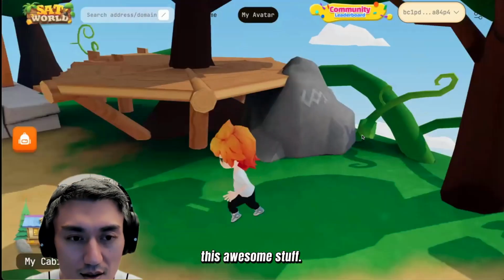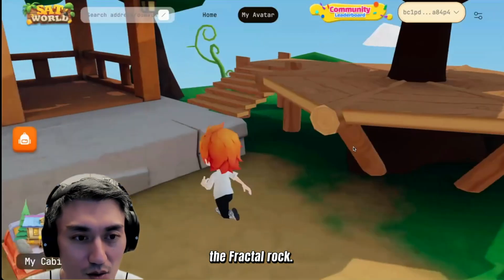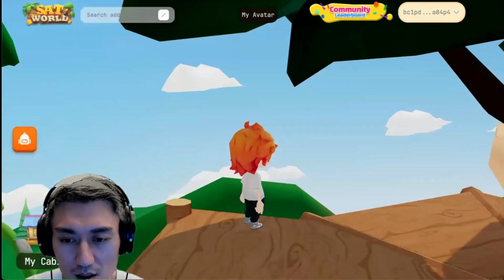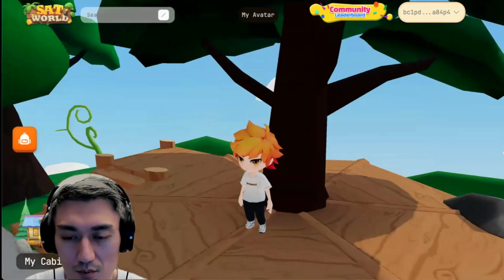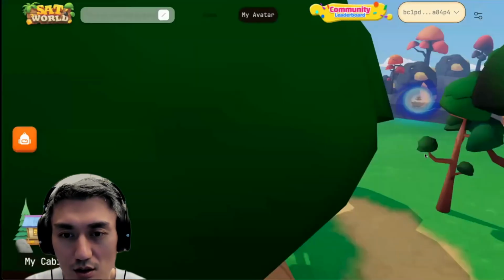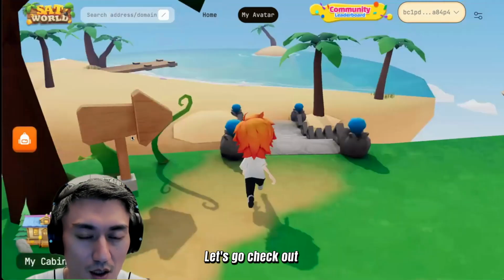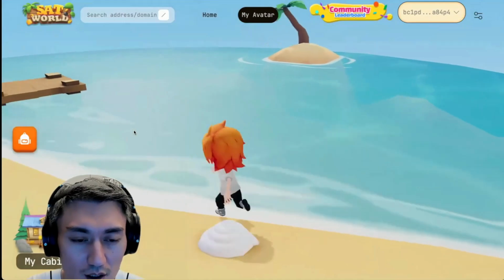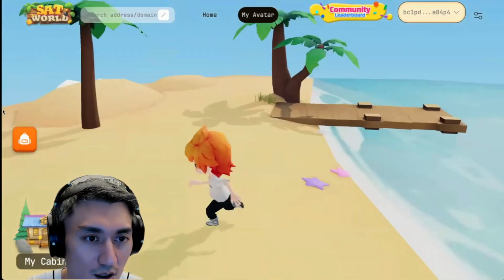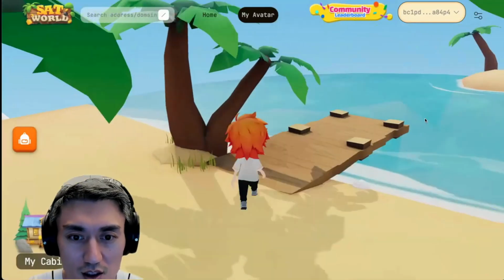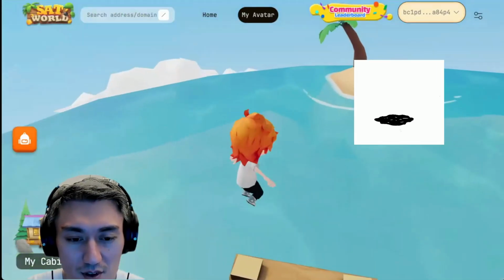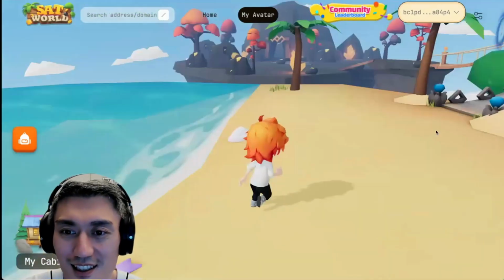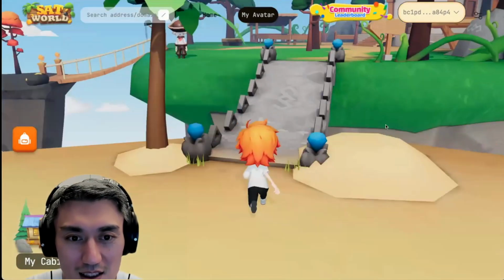Now check out this awesome stuff. Like I can see the Fractal rock. I can just move around and play. Very intuitive as well. Let's go check out the water over here. Oh, it's a little bridge. Gonna go for a swim. All right, you're good. You're preventing me from dumb actions. All right, let's go back.